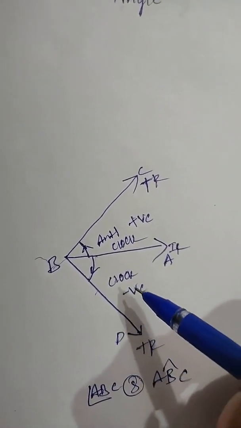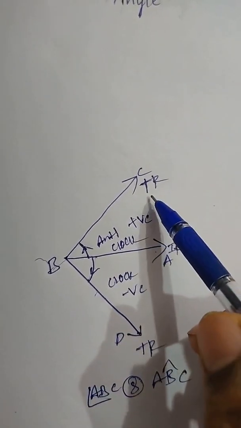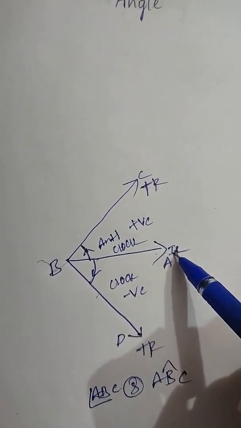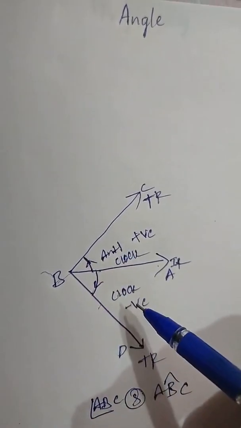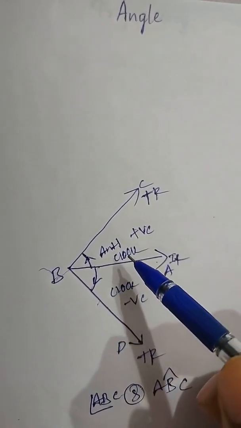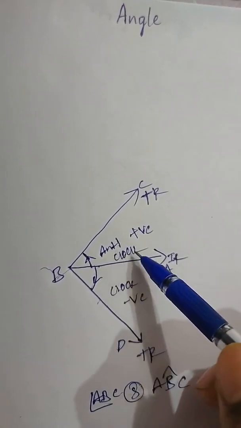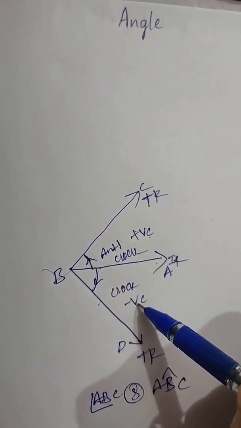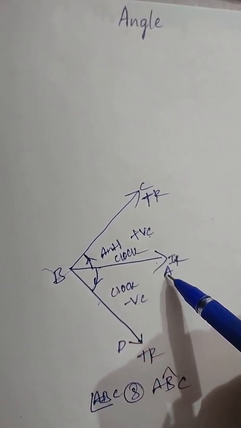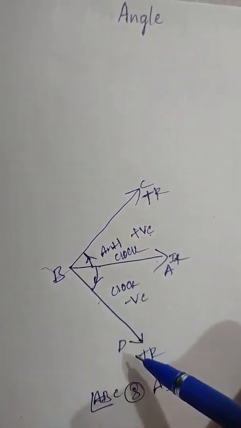Once again I am repeating, the angle is formed by two rays, the initial ray and the terminal ray. The initial ray is a fixed ray. The terminal ray moves in either a clockwise or anti-clockwise direction, and we call it an angle. The anti-clockwise direction is a positive angle, the clockwise direction is a negative angle. The angle is represented as angle ABC or angle ABD.